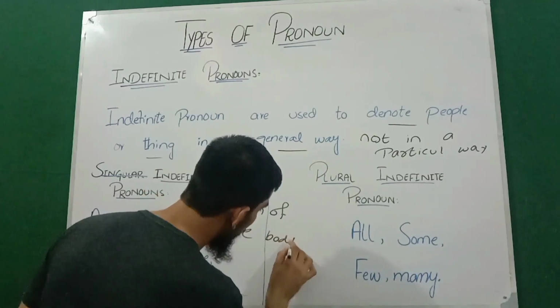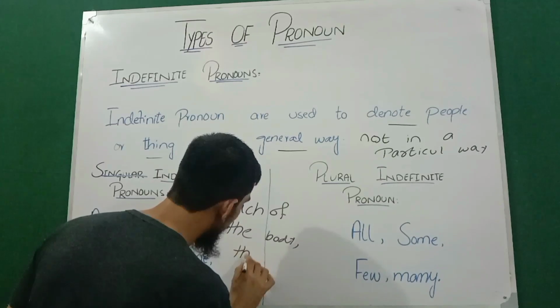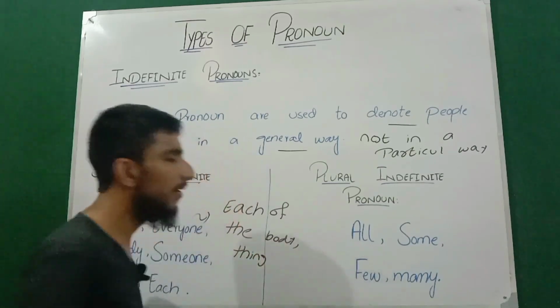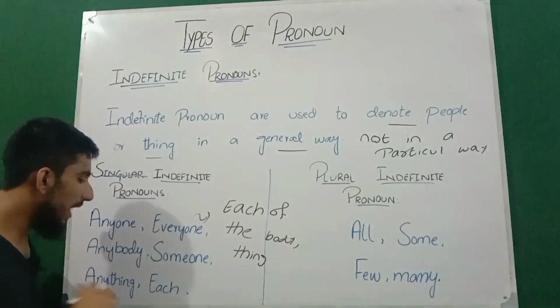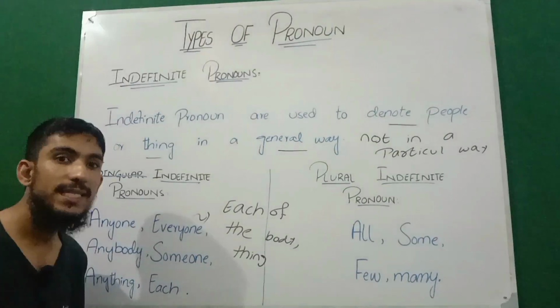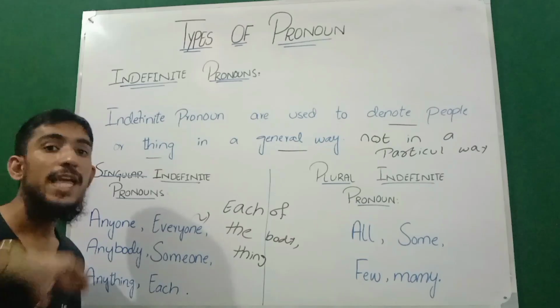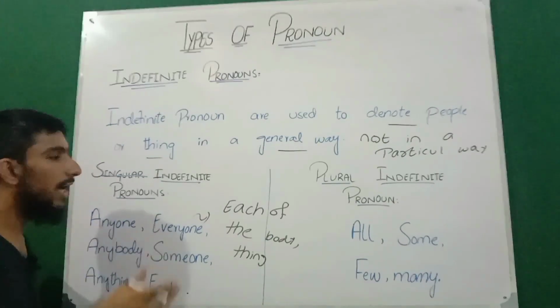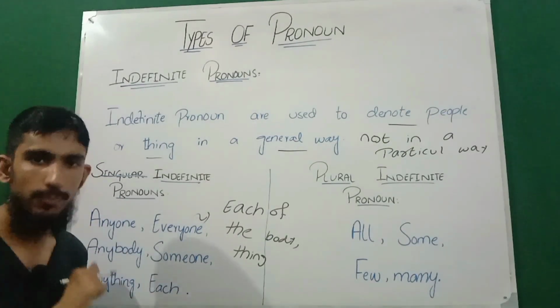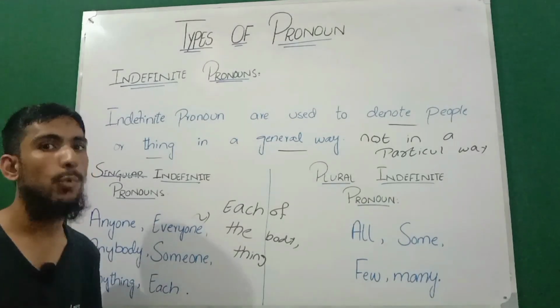They refer to people or things in a general way. That's why they also require a singular verb. We will discuss it in subject-verb agreement.